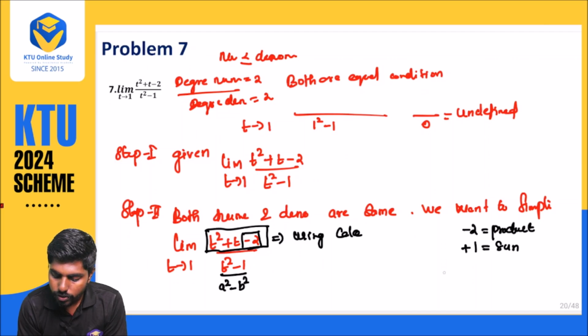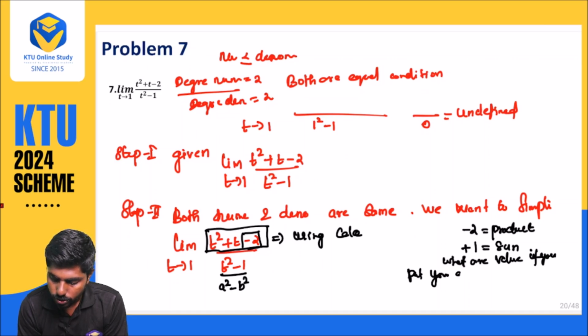So what values, if you put, give you minus 2 as a product and plus 1 as a sum?